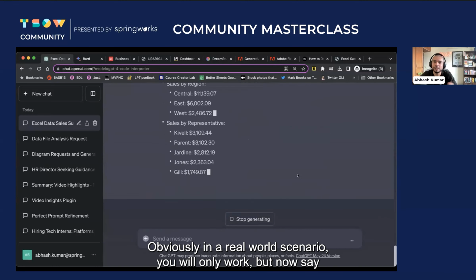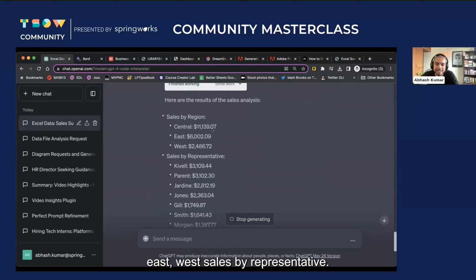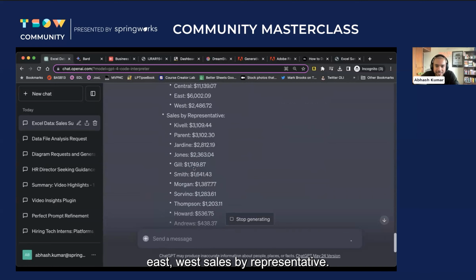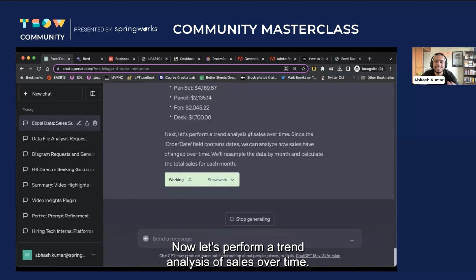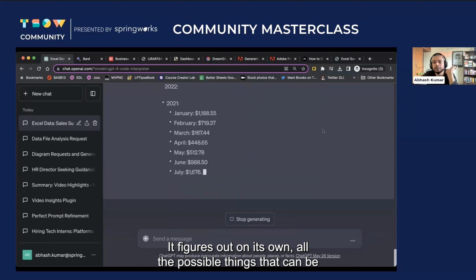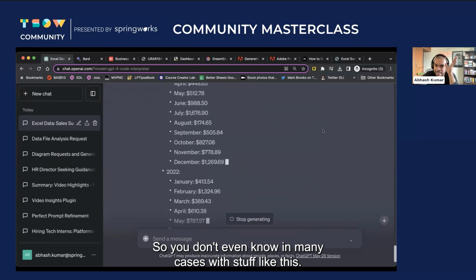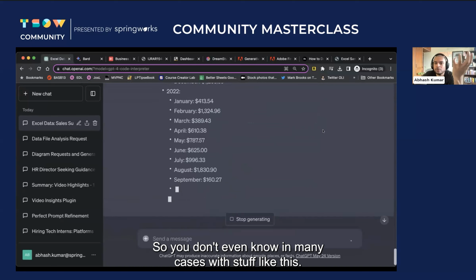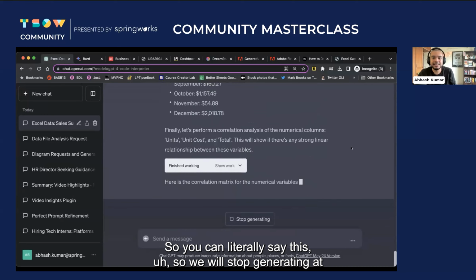Obviously, in a real world scenario, you would be more specific. But now see, here are the results of the sales analysis. Sales by region: central, east, west. Sales by representative, right? Sales by item. Now let's perform a trend analysis of sales over time. It figures out on its own all the possible things that can be done with that particular data. So you don't even know, in many cases with stuff like this, we don't even know what we want from a certain data point, right? So you can literally say this.